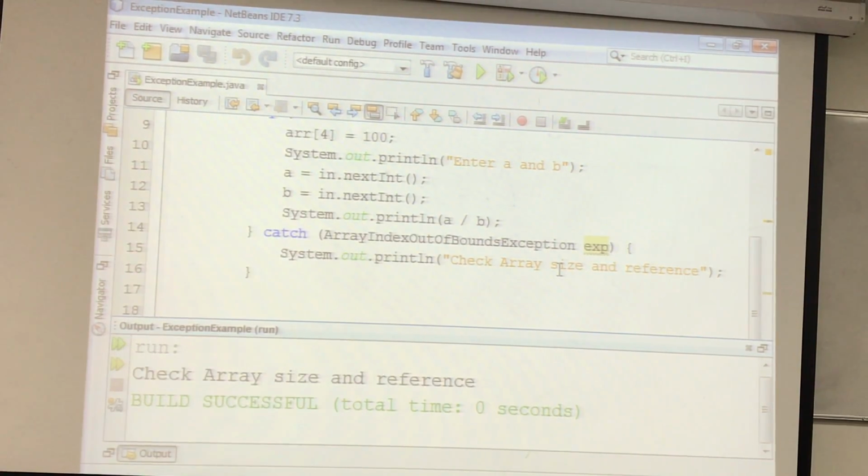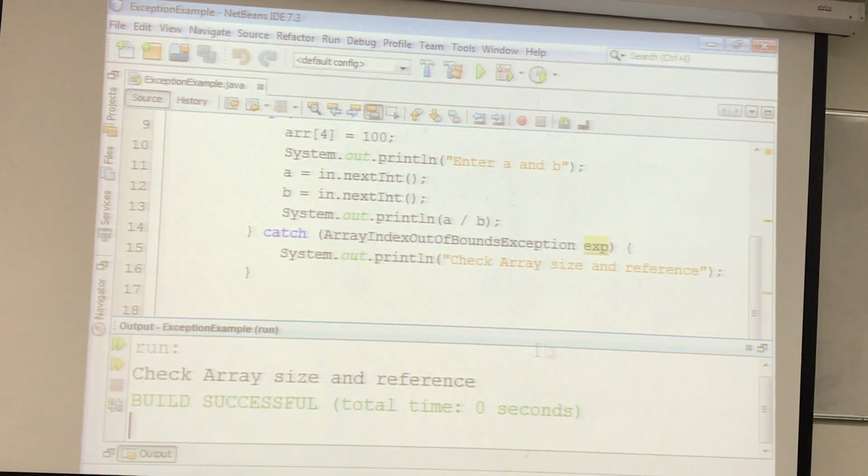If time permits, I will show you how you can properly give certain codes to know that this error occurs because of this program, for example. Imagine when you are developing a large system, you will not have one class, two classes, one method, two methods. You will have thousands of classes. So how will you know where the exception occurs? You have to use certain codes in your application, certain types of code you will define. So you will know, if this code comes, that means the exception occurred in that particular package, in that particular class. You understand the point?